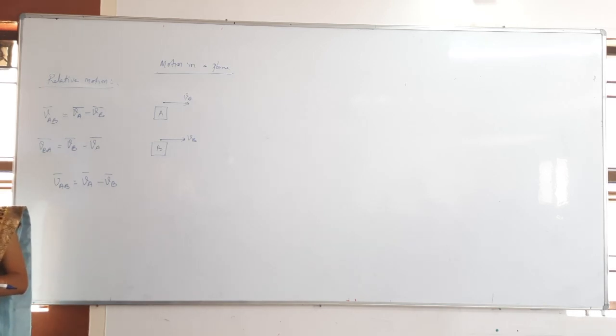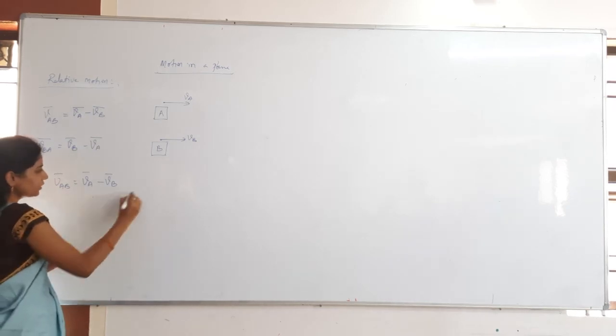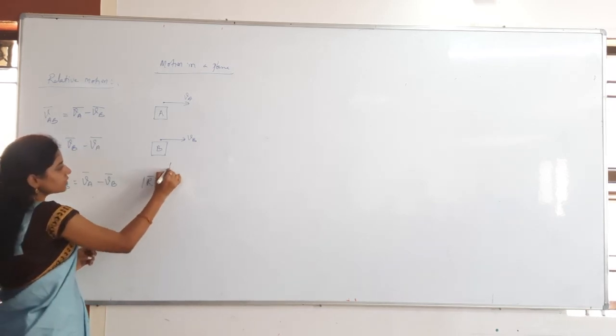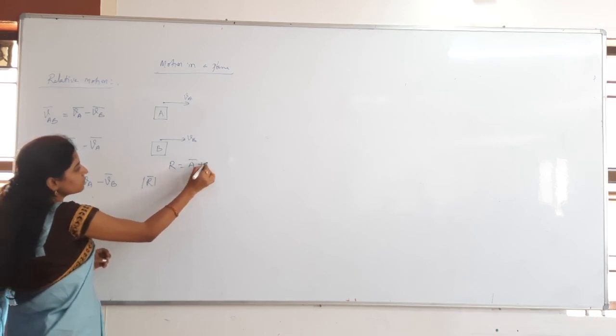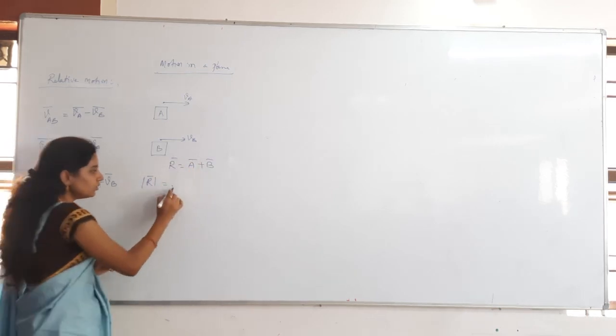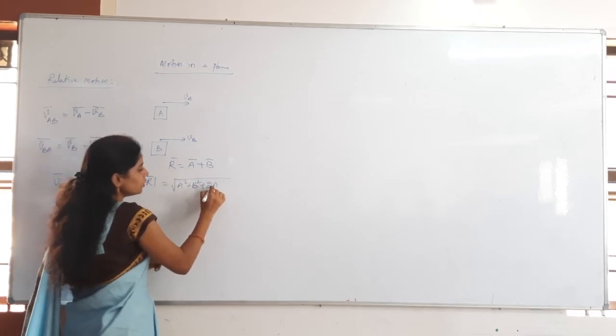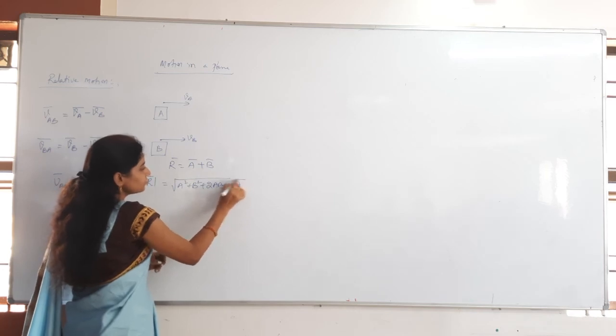Subtraction of vectors. For example, if it is addition of vectors, what is the magnitude of the resultant? If R bar is equal to A bar plus B bar, then the modulus of R bar is under root A square plus B square plus 2AB cos theta. Correct?